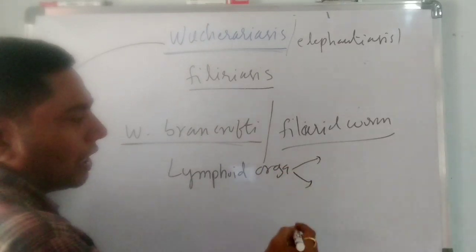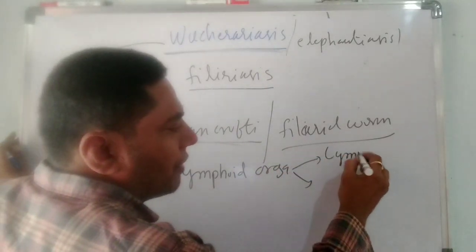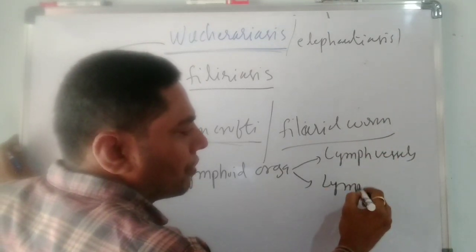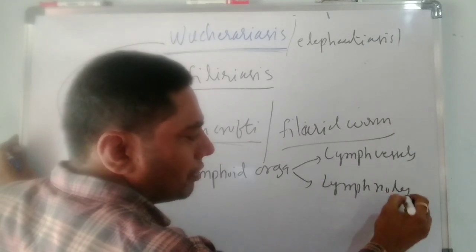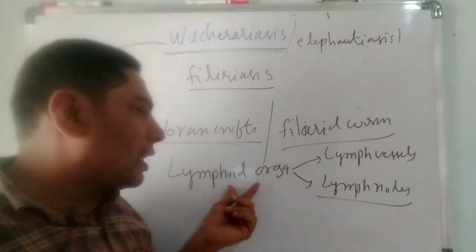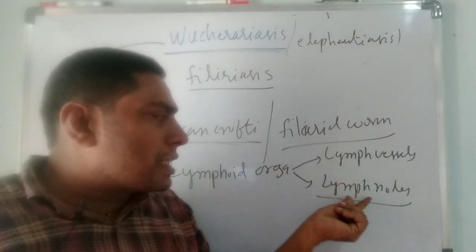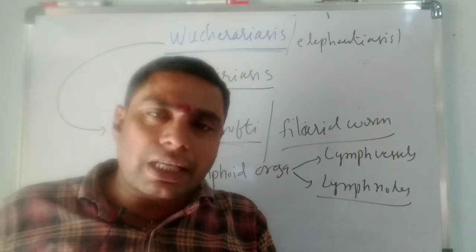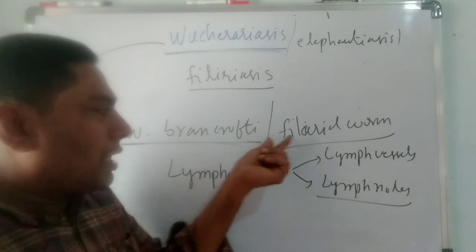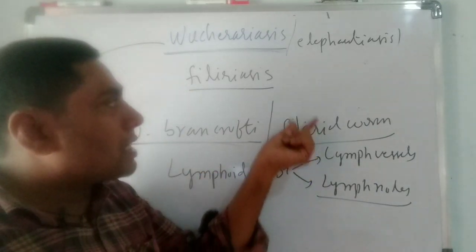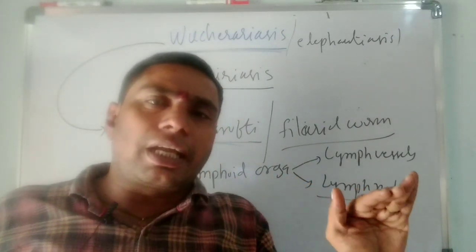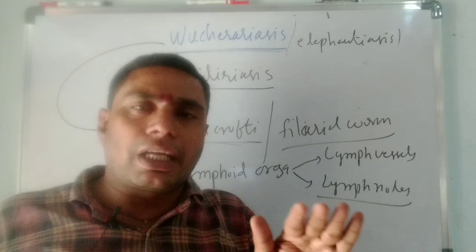That is the lymph vessels as well as the lymph nodes. So in Wuchereriasis, the affected organs are the lymph vessels and lymph nodes. The disease caused by the filarial worm is known as filariasis. How is Wuchereria transmitted?